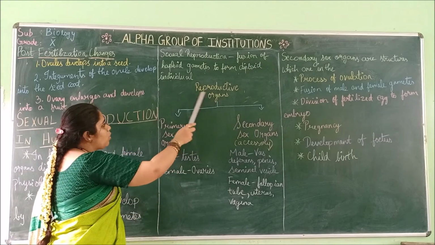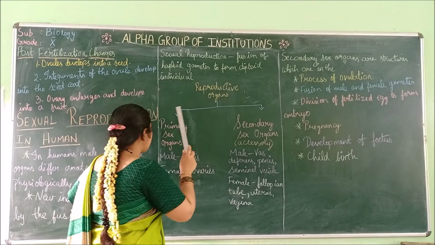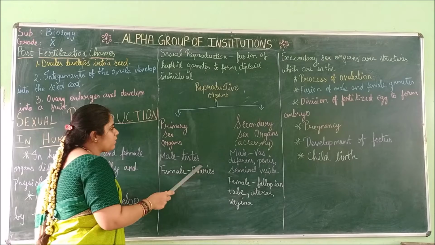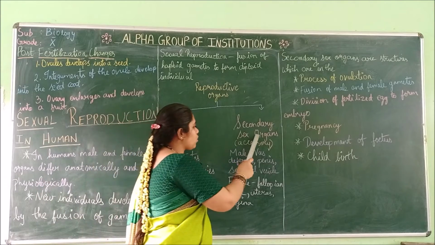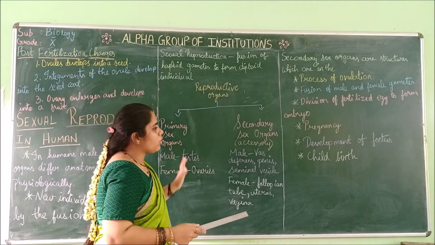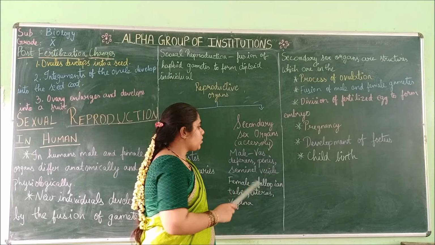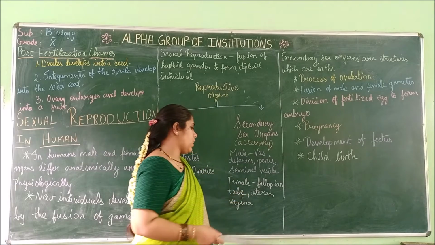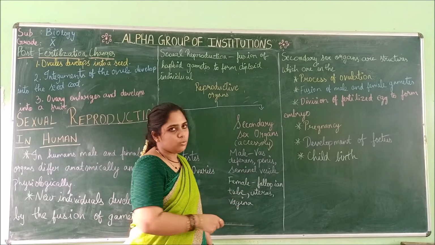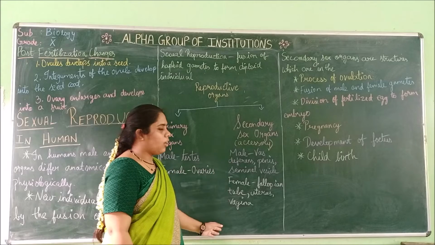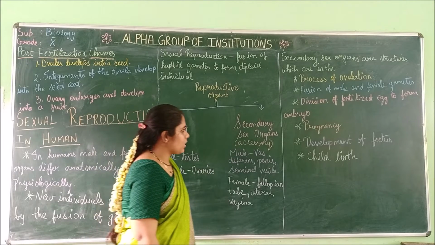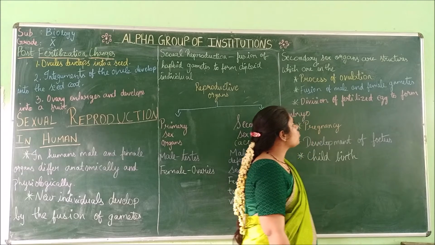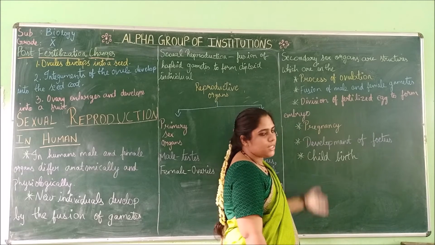The reproductive organs have been divided into two types. The primary sex organ, in male it is the testis and in female it is the ovary. Then secondary sex organs: other than these two organs, all the organs come under secondary sex organs. In male, the vas deferens, penis and seminal vesicle, and in female, the fallopian tube, uterus and vagina, all of these come under secondary sex organs. So the secondary sex organs are structures which are involved in this process.